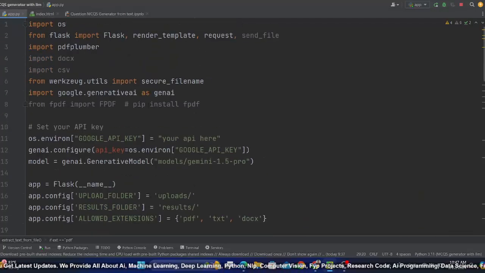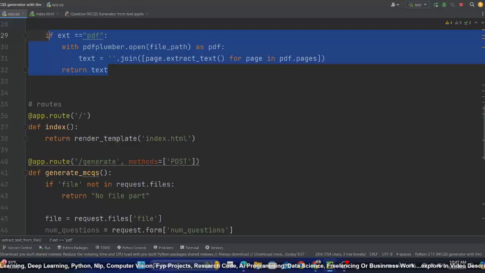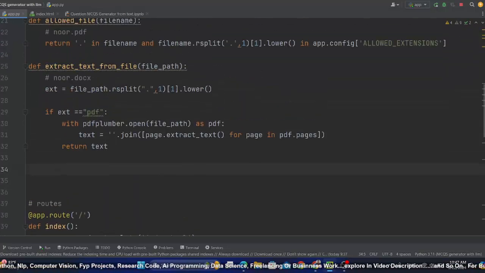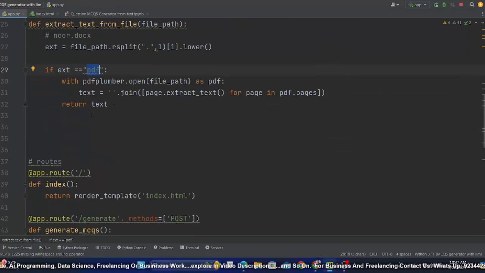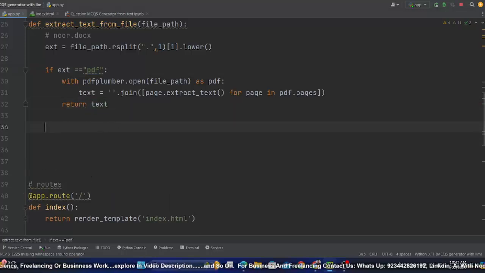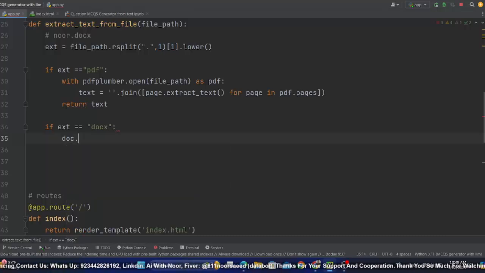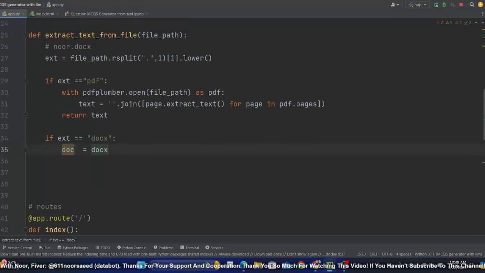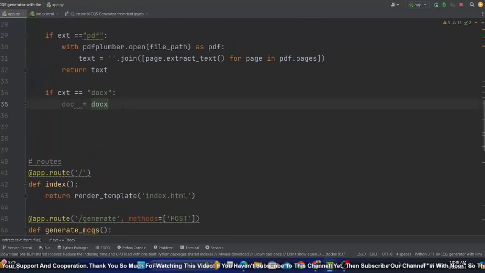Now again, here we have to just copy this, not this part, we have to use another logic, because maybe the file is not PDF, it is a doc file. But we have already extension, so we will check if this extension equal to docx file. For that we will first use our library. I will store this in doc with the help of this library docx. Let me show you this library we already imported.